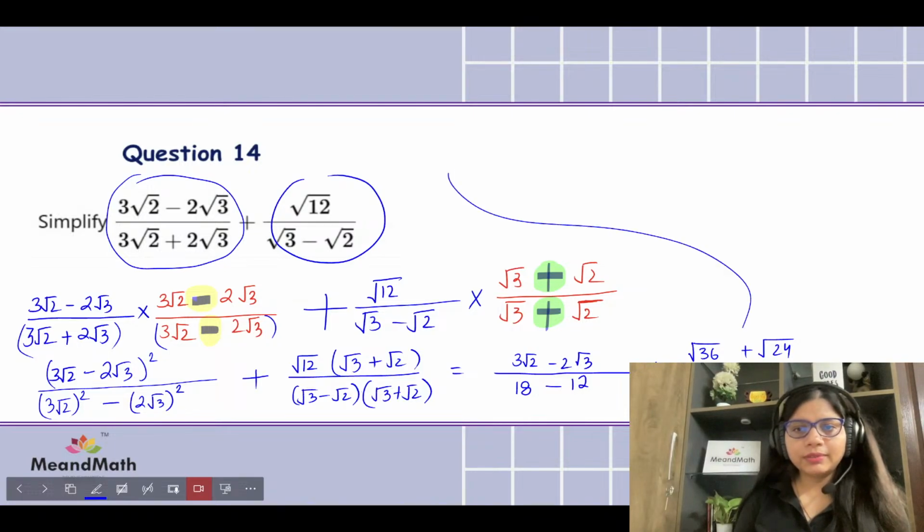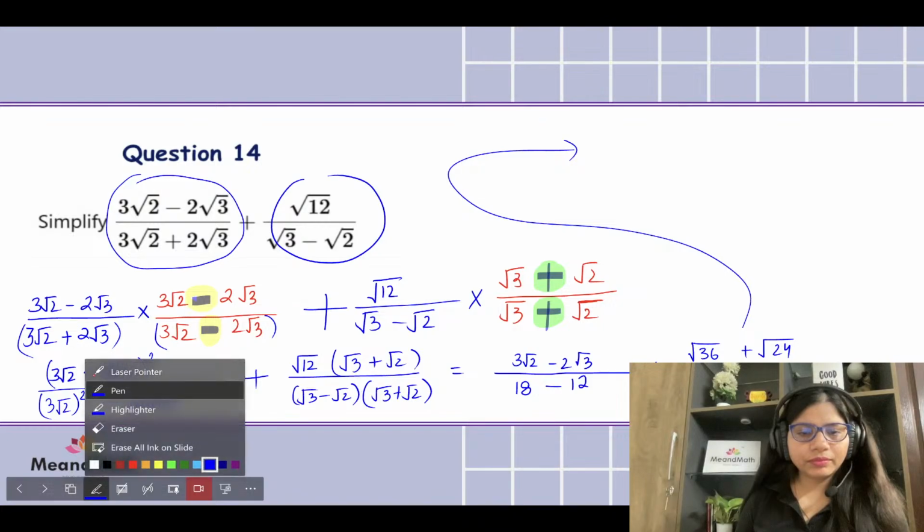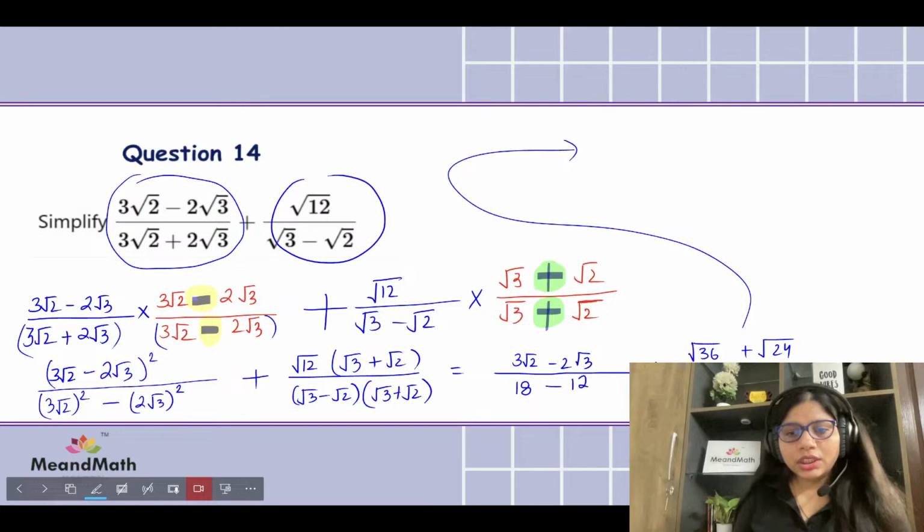So from here, let's see, changing the color to the light blue one. It was the square, so now we will square it.